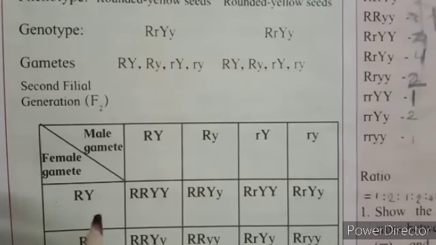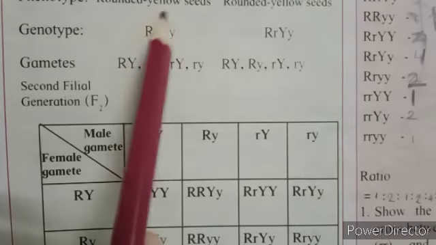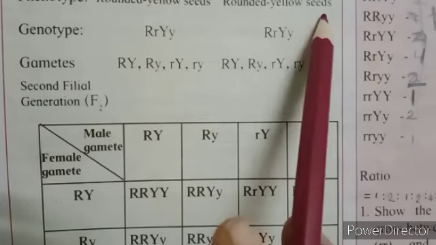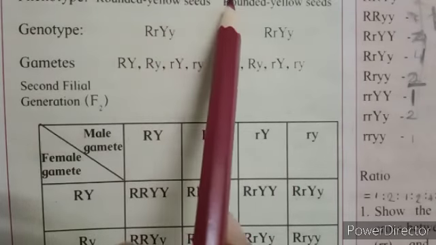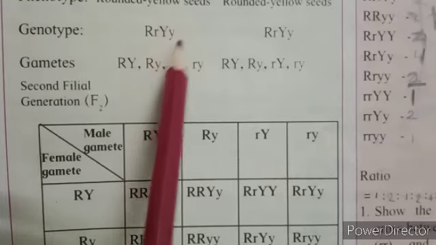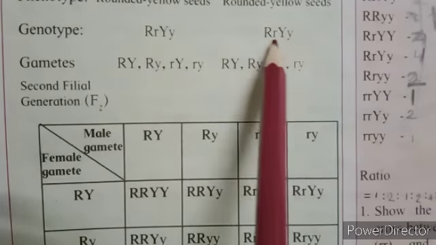So, by selfing F1, the phenotype is rounded yellow seeds crossed with rounded yellow seeds. And the genotypes of these F1 are similar, capital R, small r, capital Y, small y, crossed with capital R, small r, capital Y, small y.